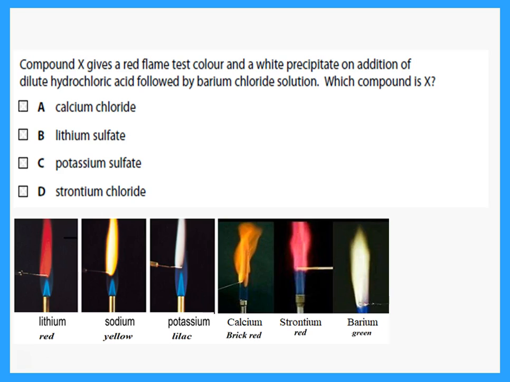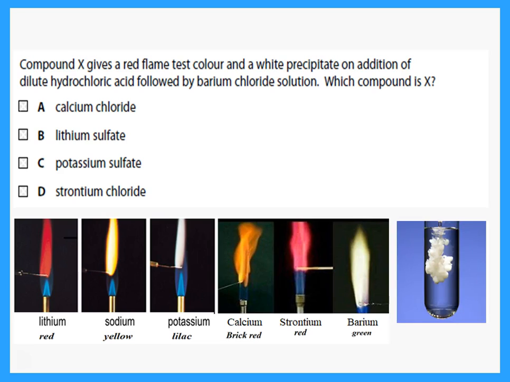So my answer here could either be B or D. But then he says it has to give a white precipitate with barium chloride. Remember that acidified barium chloride, if it gives me a white precipitate, that means I have a sulfate, not anything else. So that means that what we have here is lithium sulfate.